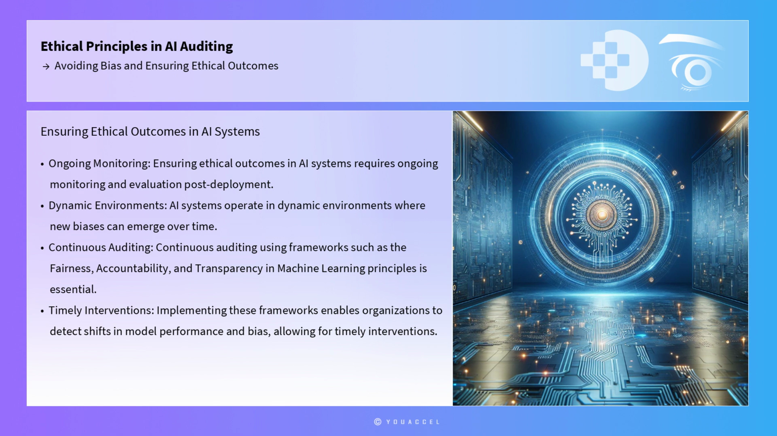Moreover, ensuring ethical outcomes in AI systems requires ongoing monitoring and evaluation post-deployment. AI systems operate in dynamic environments where new biases can emerge over time. Therefore, continuous auditing using frameworks such as the fairness, accountability, and transparency in machine learning principles is essential. These principles advocate for regular assessments of AI systems to ensure they remain fair and accountable throughout their lifecycle. Implementing these frameworks enables organizations to detect shifts in model performance and bias, allowing for timely interventions.